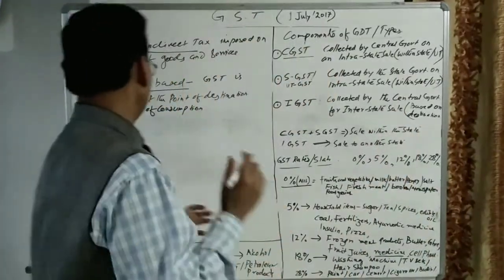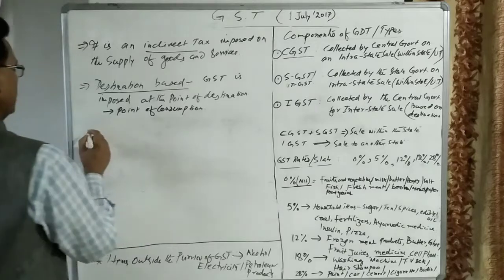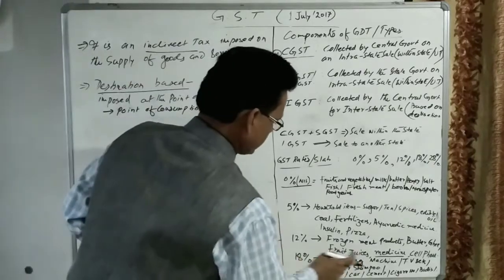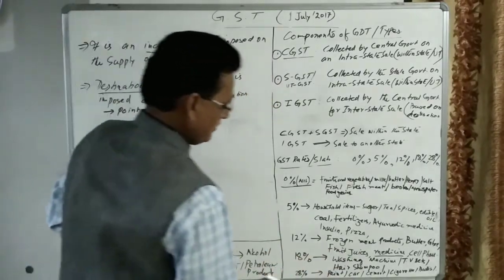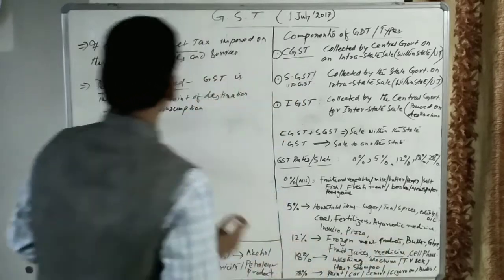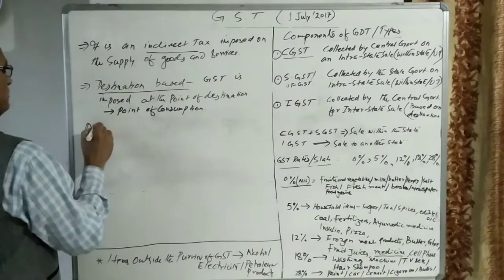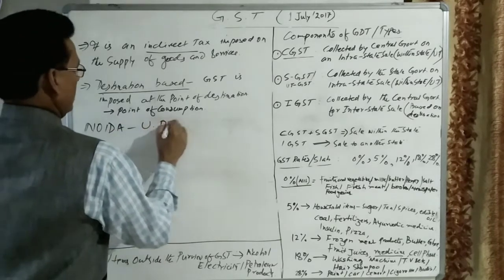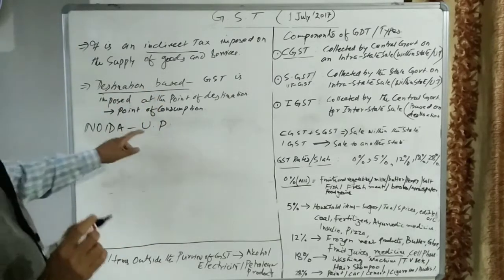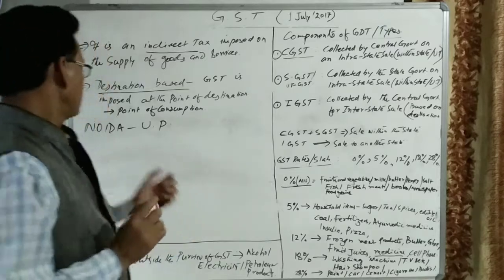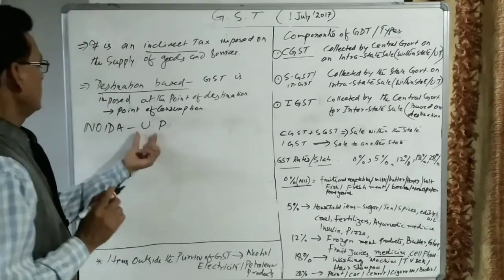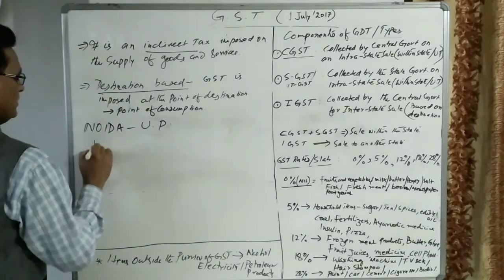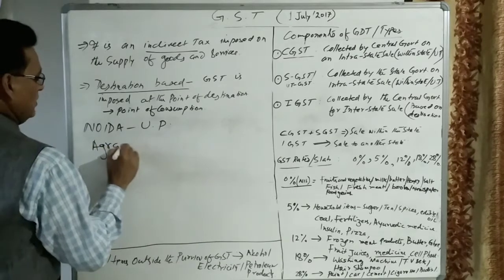Take the example of one good, a television set. Suppose the television set is produced in Noida. Noida, you know, is situated in the state of Uttar Pradesh. So goods produced in Uttar Pradesh and sold in, suppose, Agra.